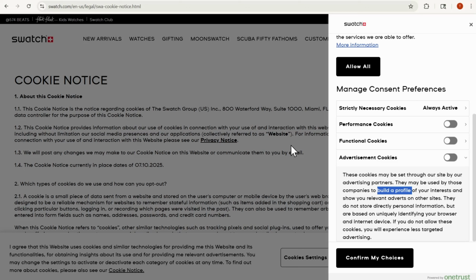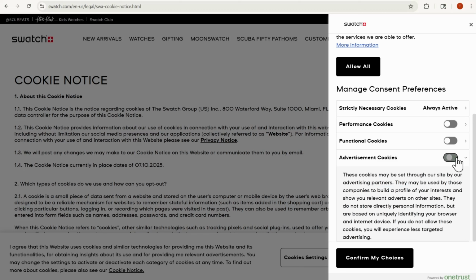tone for the audience. Most consumers don't know what building a profile looks like, and what it generally is. Organizations will collect data on an individual from different repositories and they'll build a profile about you. Let's say, for example, in one instance, they know that you have a name. Maybe you submitted a form on their website saying, I want more insights about Swatch watches. And then in conjunction with their relationship with the advertising partner, they know that your name is associated with clicking on a specific watch. So what happens is they'll put those two pieces of information together, even though they collected them differently, and they'll build a profile about your interests and then subsequently show you relevant advertisements on the site. So that's what this is basically saying.